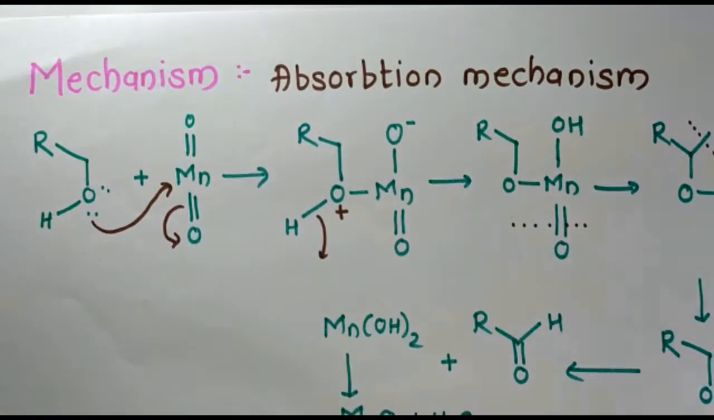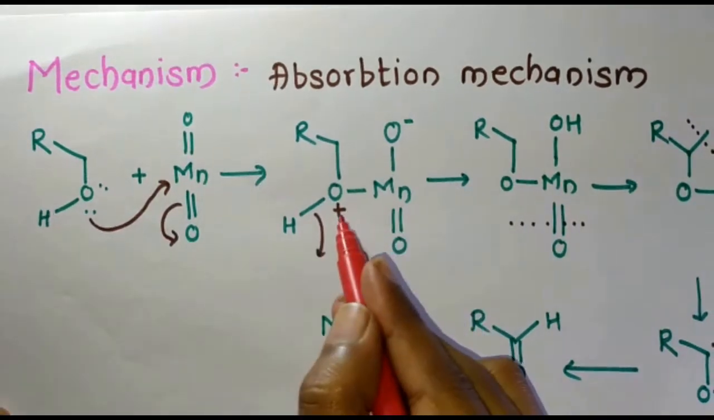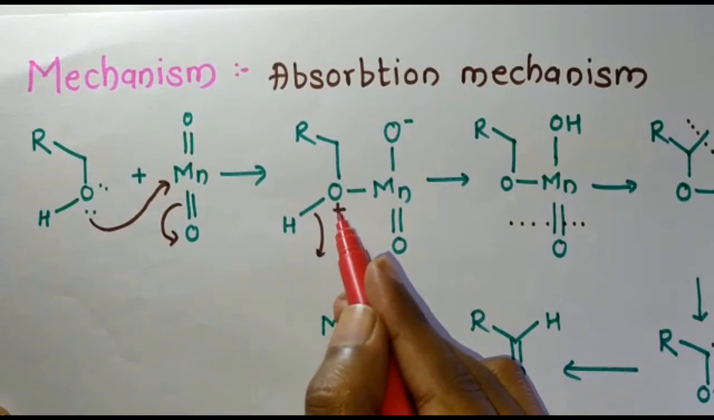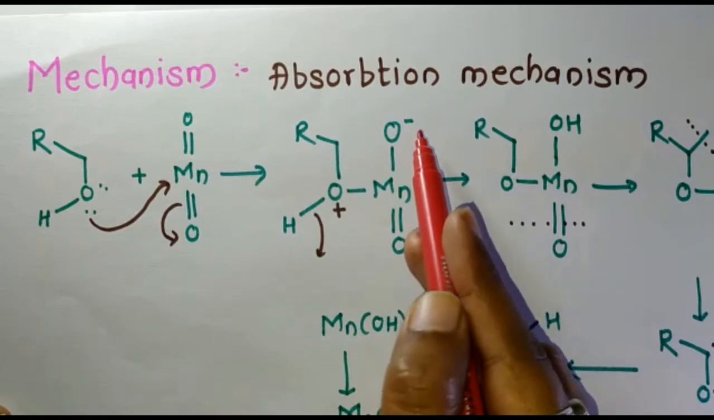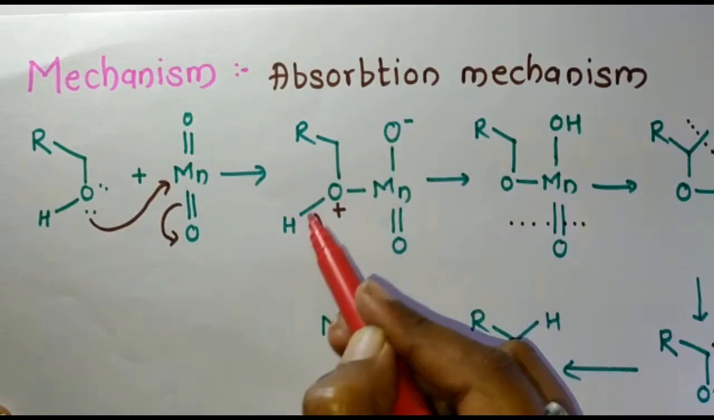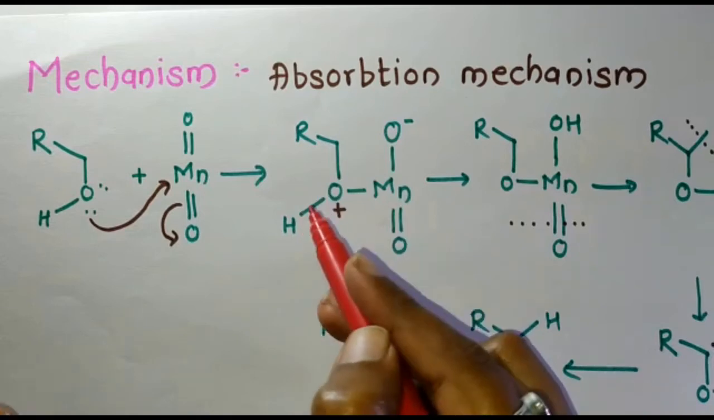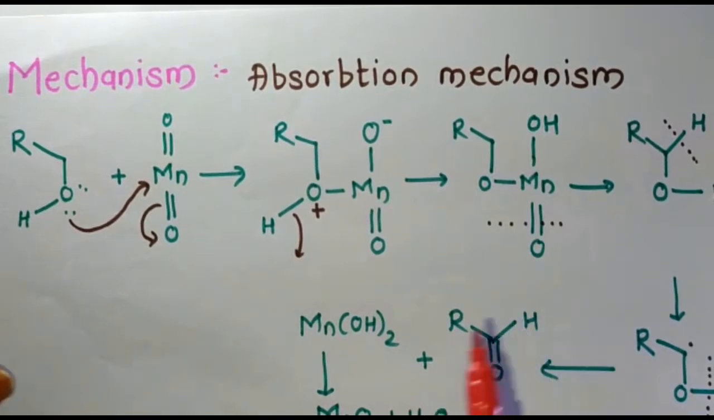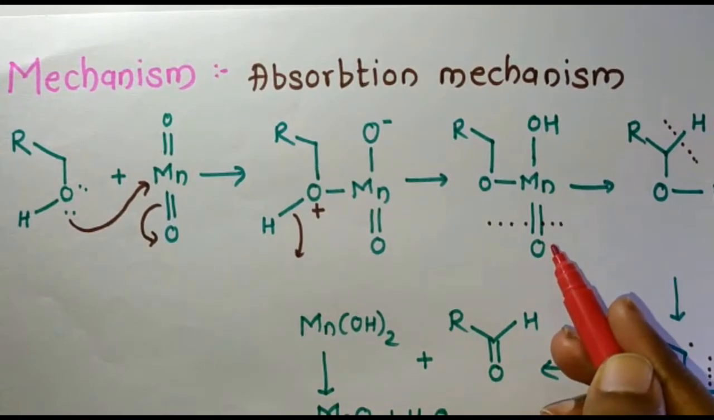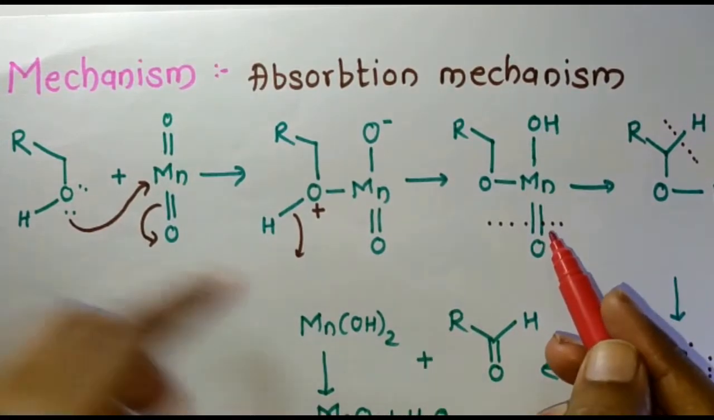because oxygen is the second most electronegative atom, so it will attract the electrons towards it. So here there will be a formation of positive charge over this oxygen atom, and one of the oxygen atoms becomes negative. So this oxygen atom abstracts the proton from this alcohol. The proton is transferred towards this oxygen atom. Now here you can see that a homolytic fission will occur. So one of the bonds will break.